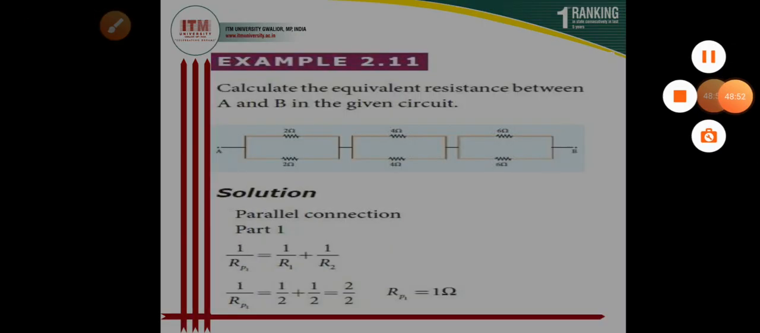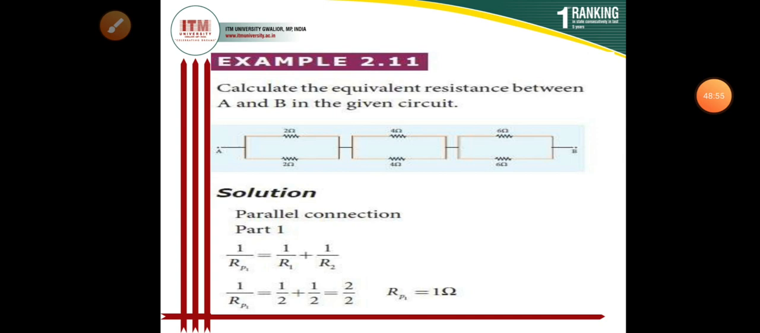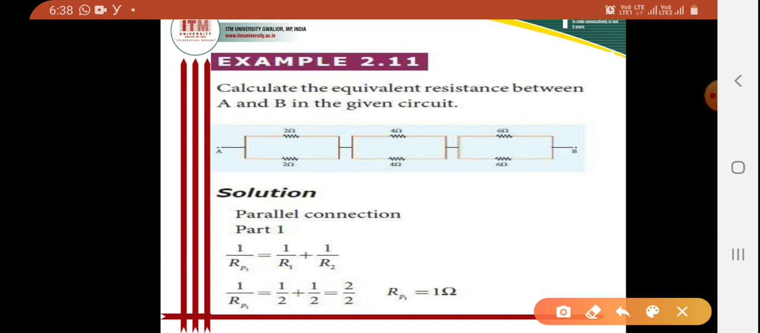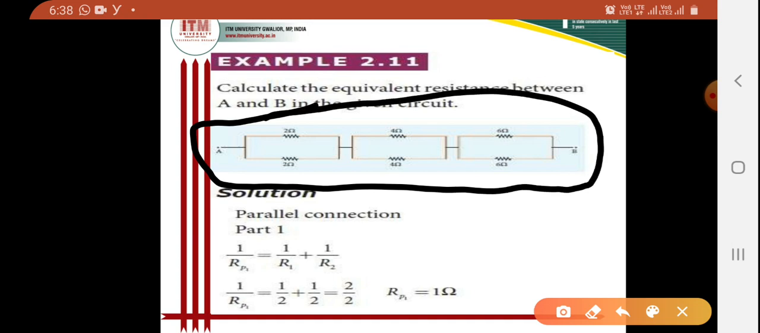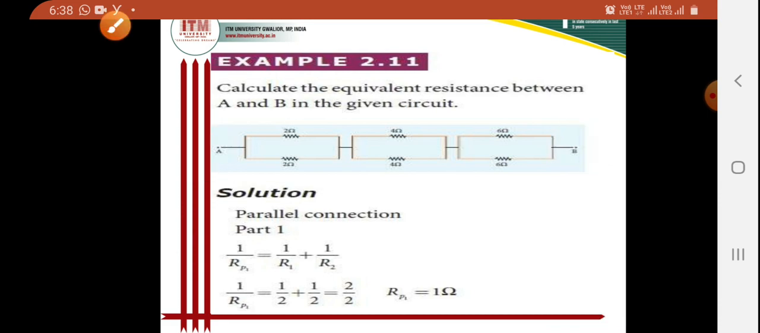Now I can consider another question: calculate the equivalent resistance between A and B in the given circuit. Here the circuit is given, and the resistors are known. This terminal is A, this is terminal B. We have to calculate the equivalent resistance between the terminals A and B.